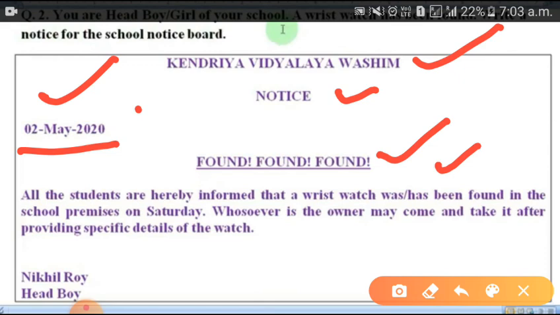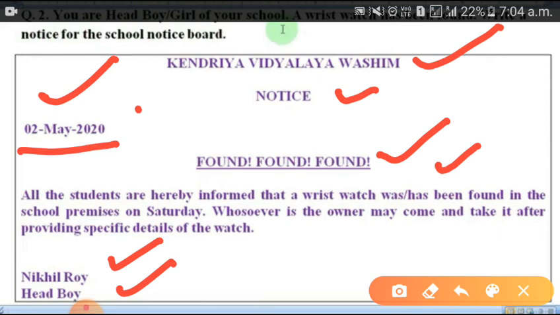Then you will put the signature here, then the name of the writer, and then the designation. This is the name of the designation. So we have discussed all these points. You will write only which article is found, and when it was found you will mention the day also.